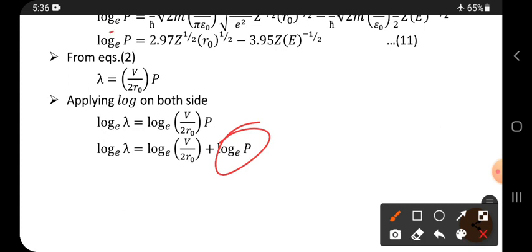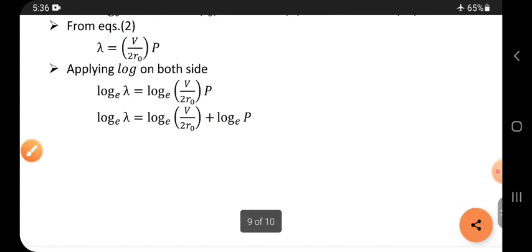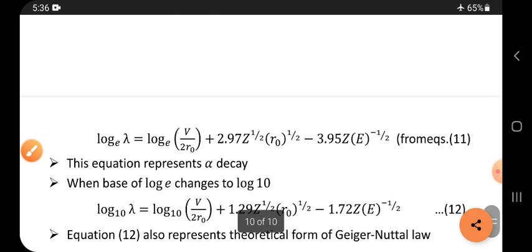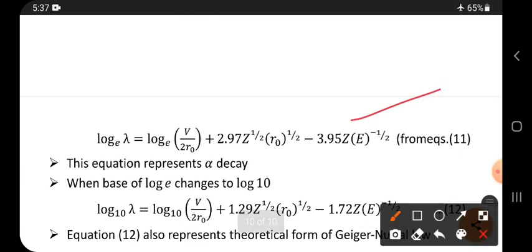In the place of log p, substitute this log p term here. Then you get this one. See, this is in terms of base e only, and this equation represents alpha decay. This equation was derived by Gamow, so it is the Gamow theory of alpha decay.